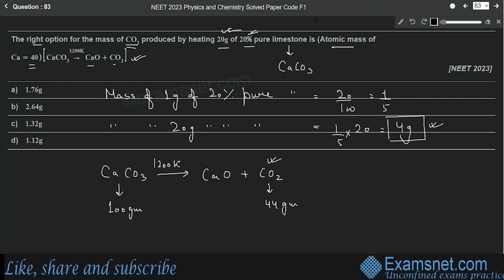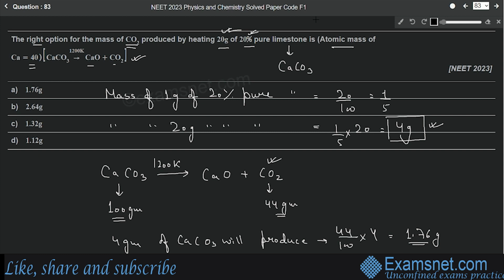Okay, because 12 for carbon and 32 for 2 oxygen atoms, so 44 grams. Now we can see that 100 grams of calcium carbonate is producing 44 grams of carbon dioxide. So 4 grams of calcium carbonate will produce 44 divided by 100 into 4. Okay, so on solving this we'll get 1.76 grams.